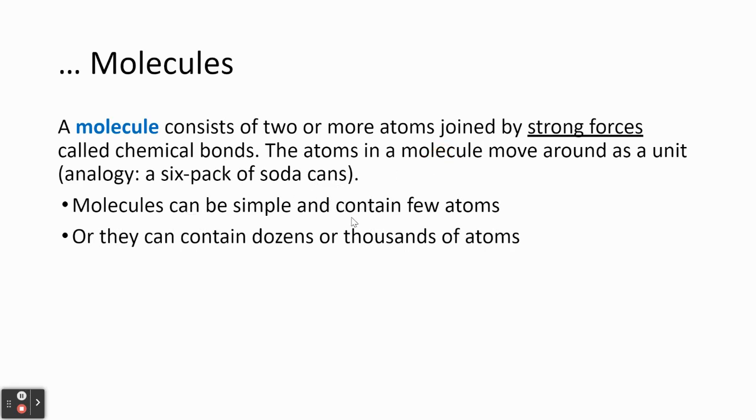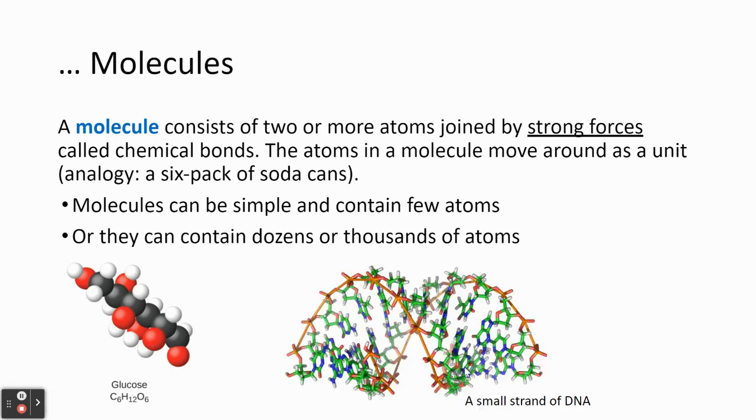Molecules can be simple and contain few atoms, or they can contain dozens or thousands of atoms. So glucose is C6H12O6. It contains 6 carbons, 12 hydrogens, and 6 oxygens. DNA contains hundreds or thousands of carbon, hydrogen, oxygen, nitrogen, and phosphorus atoms. Water is H2O, so it contains 2 hydrogens for every 1 oxygen. Carbon dioxide contains 1 carbon for every 2 oxygens.